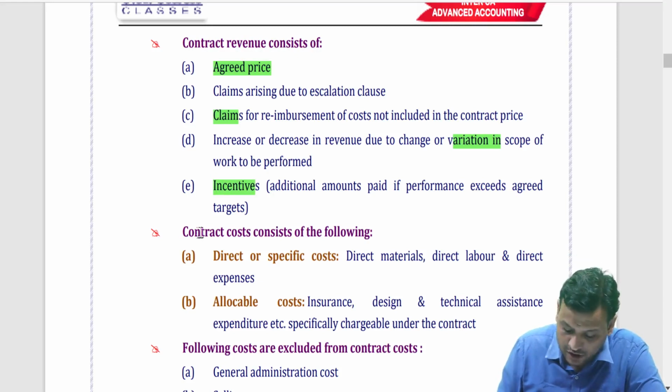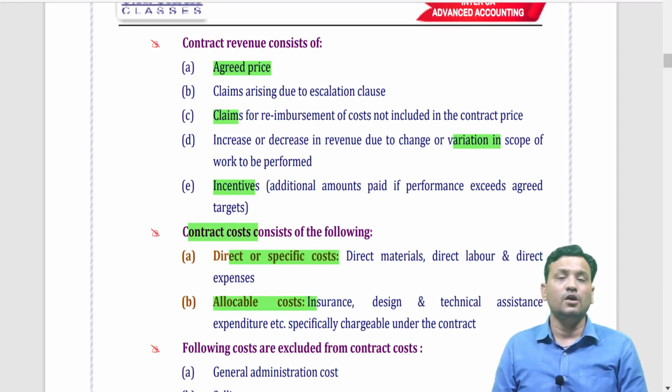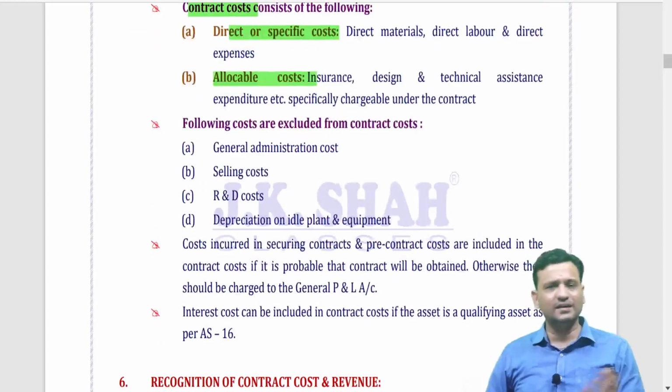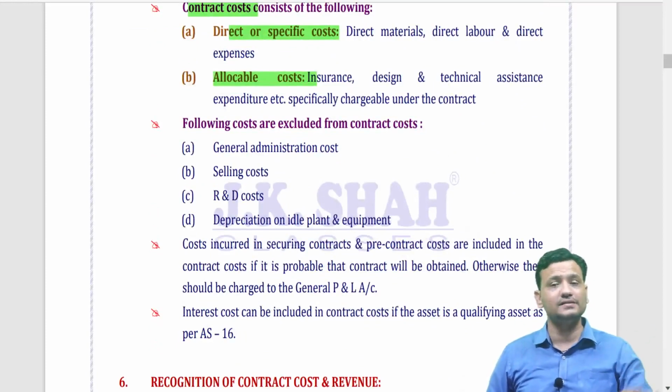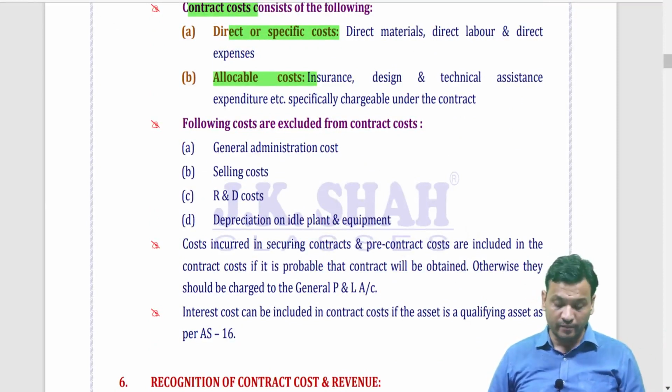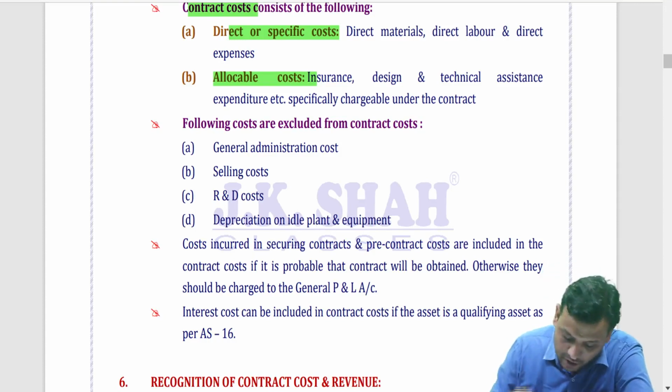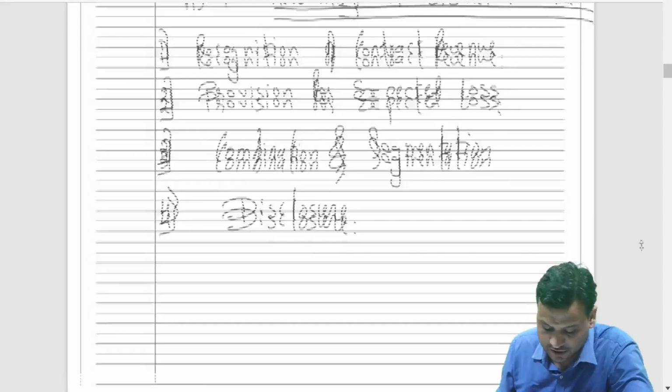Thereafter, what is the contract cost for me? Direct and specific cost and allocable cost. What cost should not be included in the contract? These are general admin, selling and distribution, borrowing cost, of course, provided AS 16 allows, it will be included, otherwise it will not be included. Depreciation on idle plant and equipment and all these things, this is basic. Now, let us move on to the crux.